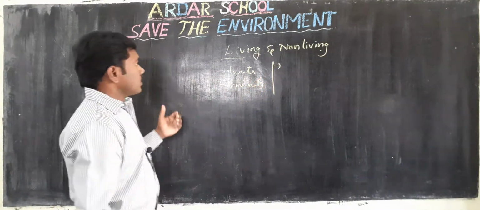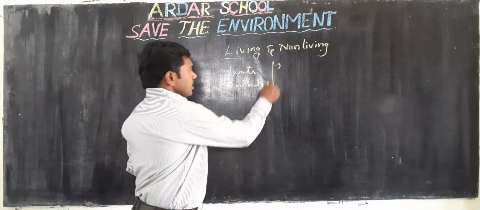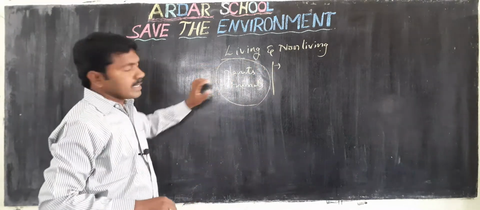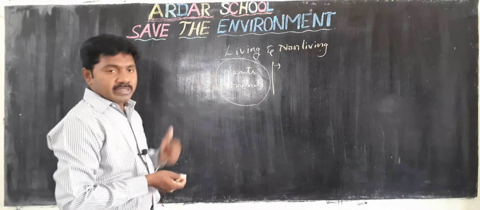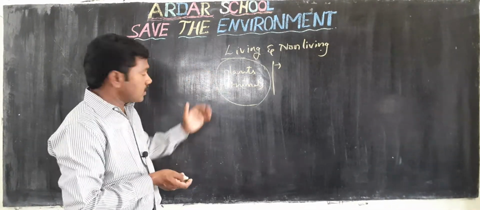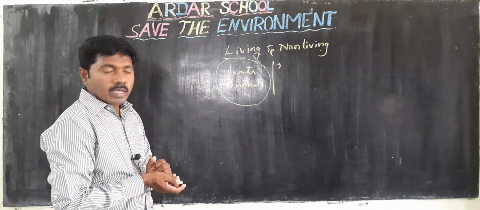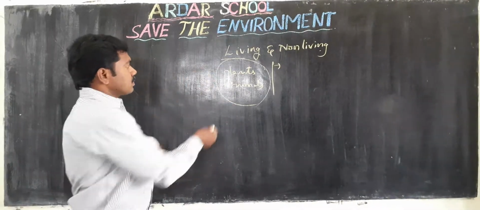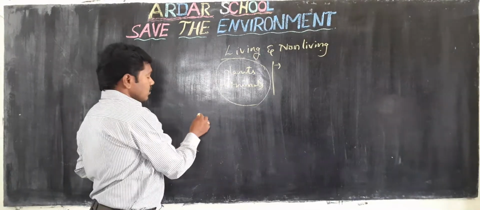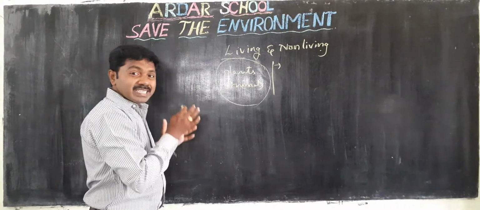Children, plants and animals are living things. They have life, they can reproduce, they can grow. That's why these living things need some basic things. What are those basic needs?